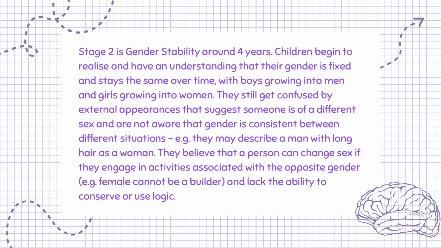They believe that a person can change sex if they engage in activities associated with the opposite gender, e.g., a female cannot be a builder, and they lack the ability to conserve or use logic.